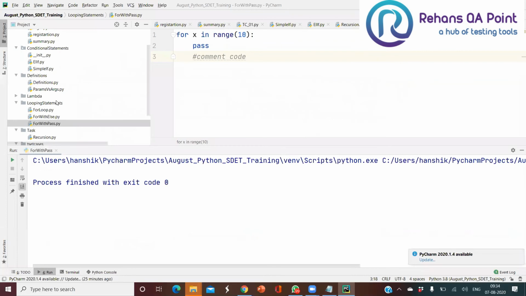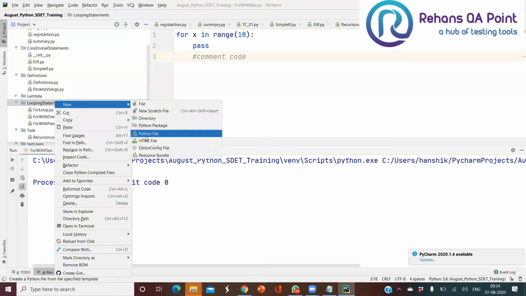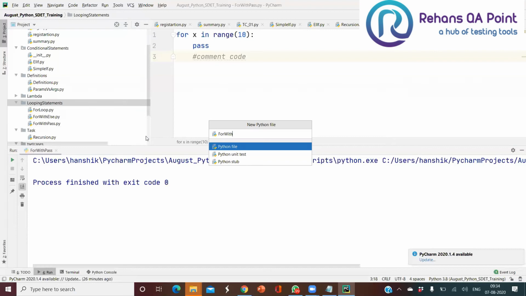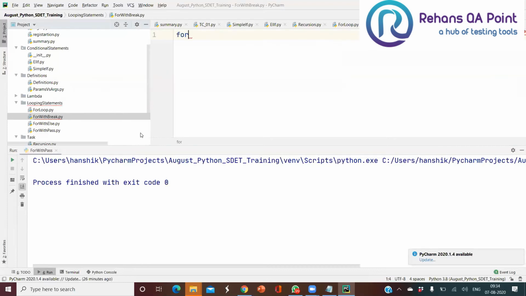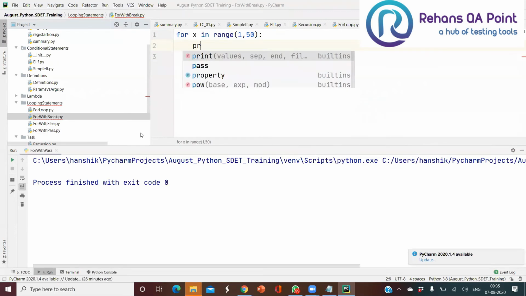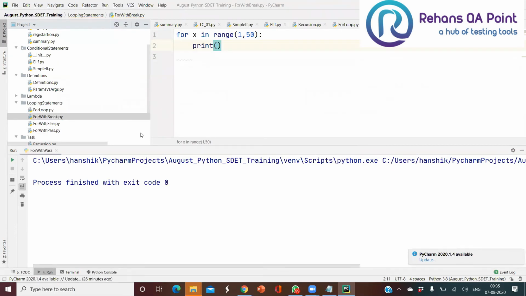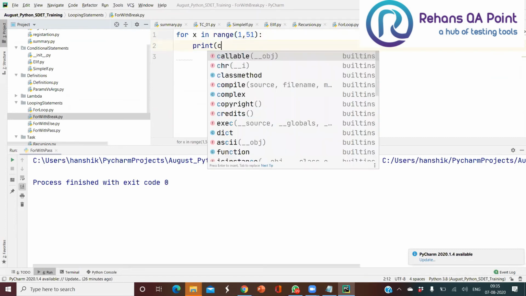Okay, so now let me use the for loop in Python here, for with break. Okay, so now I'm going to use for x in range of 1 comma 50. Okay, so now I'll be using my print of, let me add 51 here, print of x here.